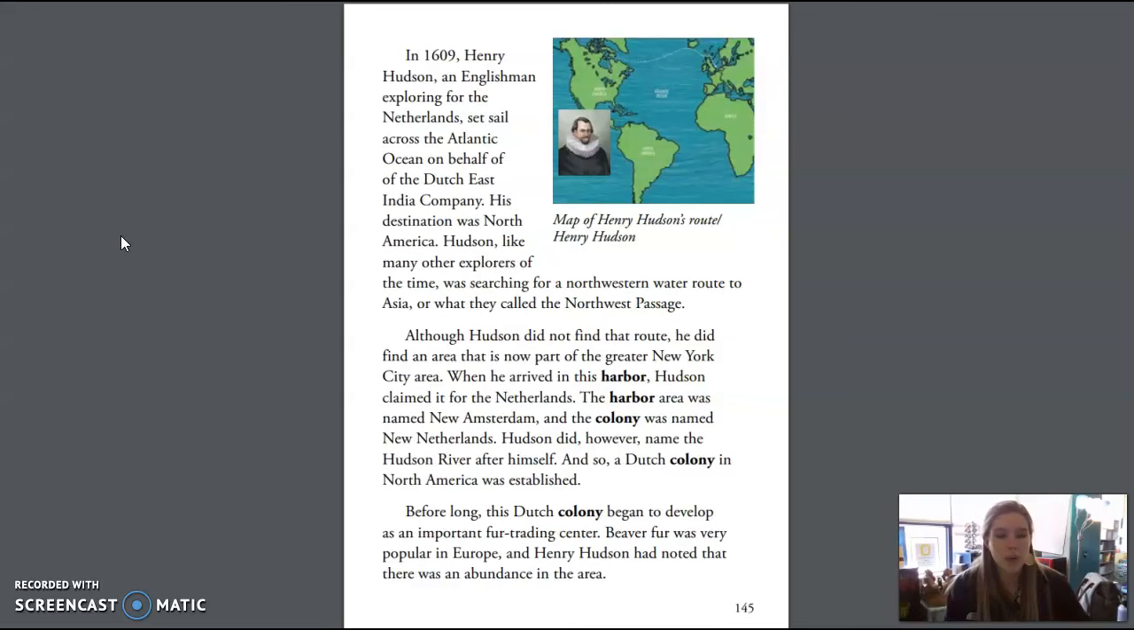When he arrived in this harbor, Hudson claimed it for the Netherlands. The harbor area was named New Amsterdam, and the colony was named New Netherlands. Hudson did, however, name the Hudson River after himself. And so, a Dutch colony in North America was established. Before long, this Dutch colony began to develop as an important fur trading center. Beaver fur was very popular in Europe, and Henry Hudson had noted that there was an abundance in the area. This is a map of Henry Hudson's route, and a picture of Henry Hudson.